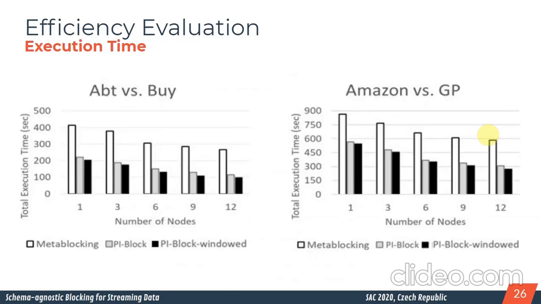And about the execution time, you have the same pattern, because PI-Block with window has a better result in execution time for all the four pairs of data sources. Also, since we are using a different workflow that we discussed some slides before, PI-Block also has better results regarding the meta blocking technique.